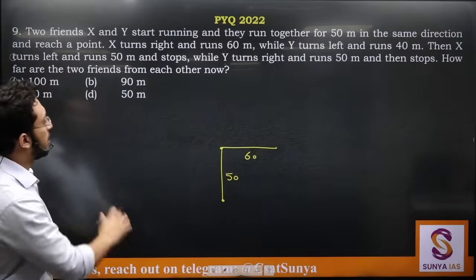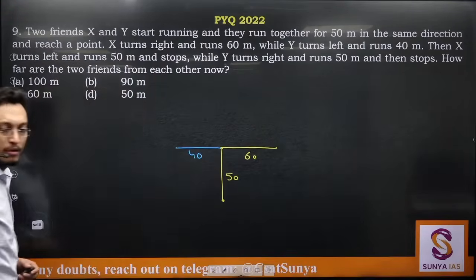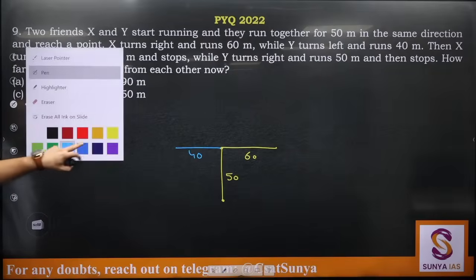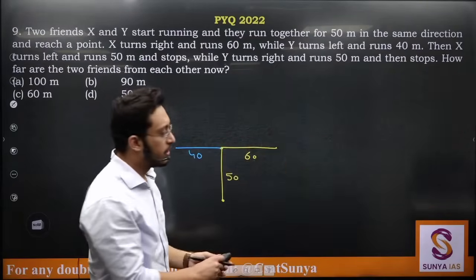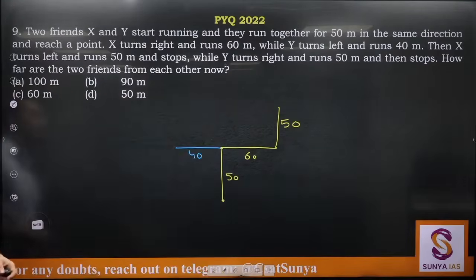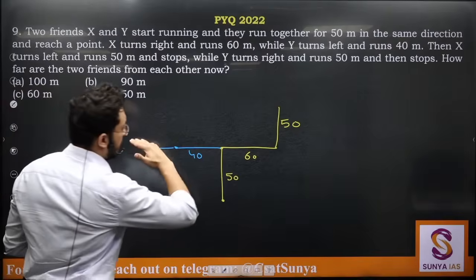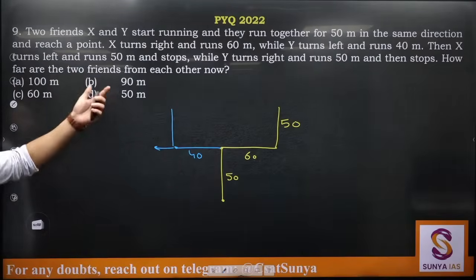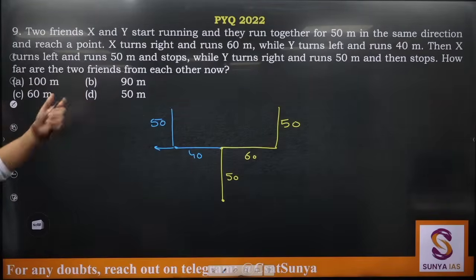While Y turns left and runs 40 meters. So Y is turning left and running 50 meters. Then X turns left and runs 50 meters. So from this point, X is facing that side, he turns left, he will run 50 meters. Y turns right, so Y was facing this side, he will take a right turn. When he takes a right turn, he will start moving in this direction and then stops.